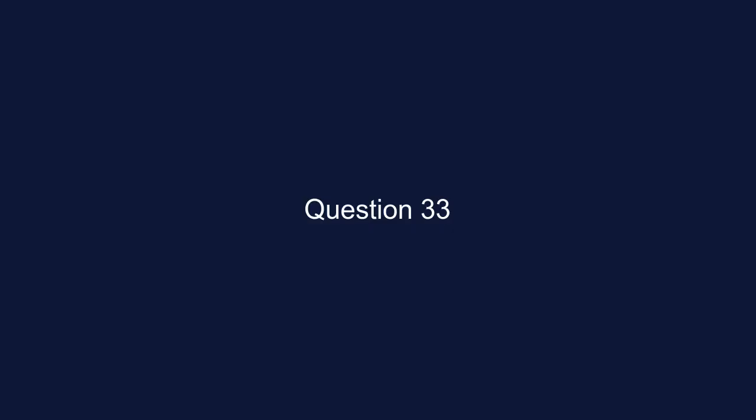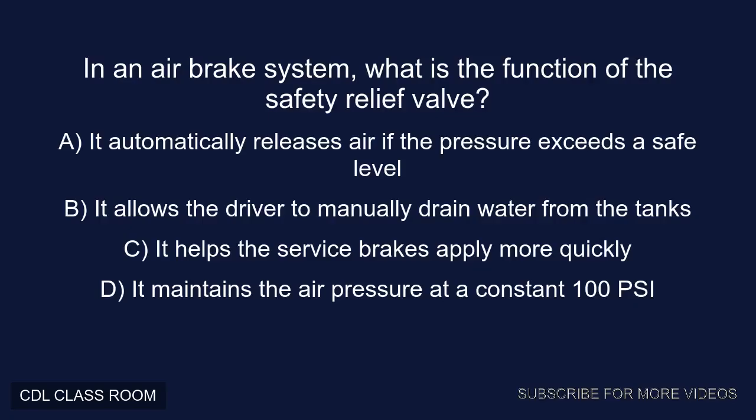Question 33. In an air brake system, what is the function of the safety relief valve? A. It automatically releases air if the pressure exceeds a safe level. B. It allows the driver to manually drain water from the tanks. C. It helps the service brake supply more quickly. D. It maintains the air pressure at a constant 100 psi. Correct answer, A. It automatically releases air if the pressure exceeds a safe level.